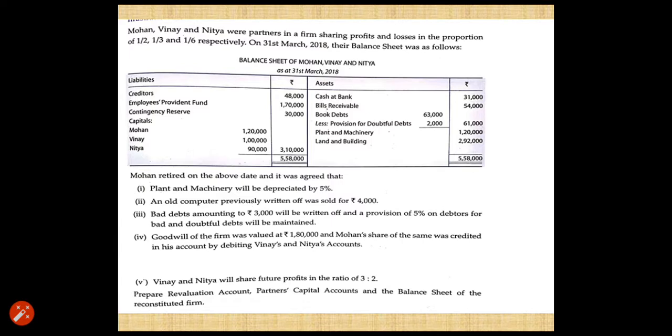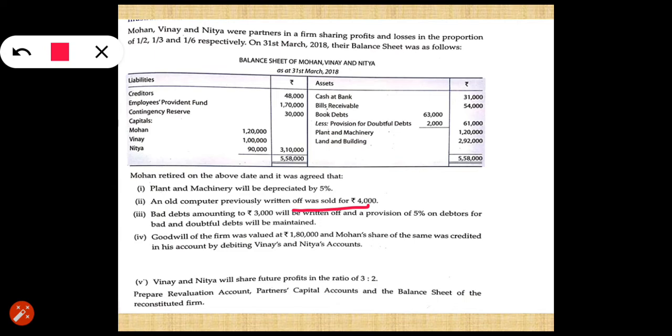Now next is an old computer previously written off was sold for rupees 4,000. It means you were having a computer which you have already written off from your books, that is, already removed from the books. Now it may be scrap, which you sold for 4,000. If that computer is not recorded in your books and you sell such an asset, at that time you cannot debit or credit the name of that asset. The reason is that the asset is not available with you, and if you are writing it off,